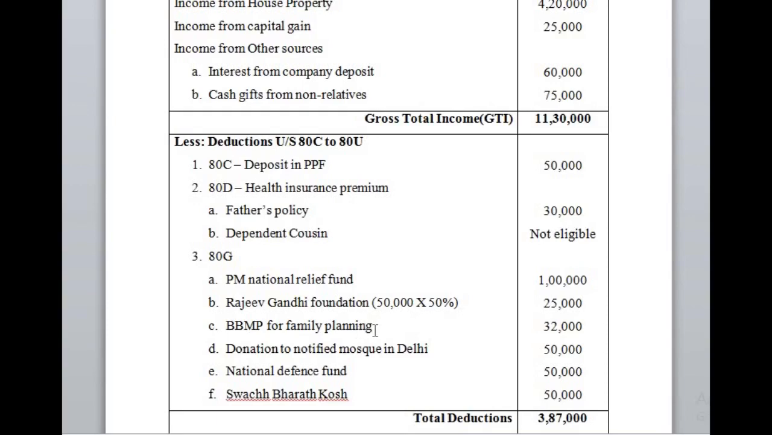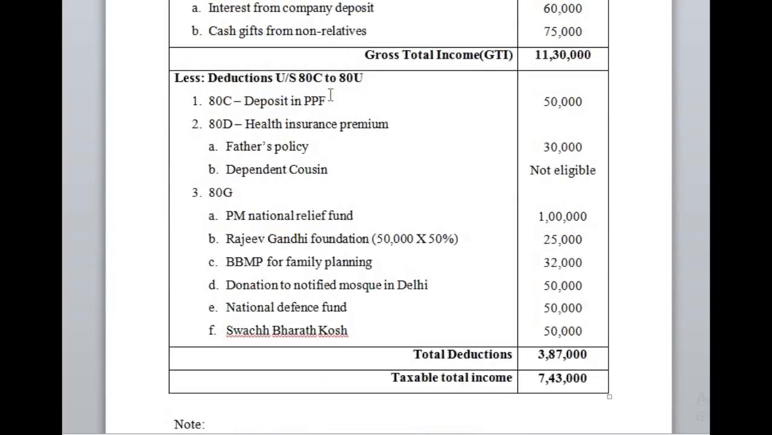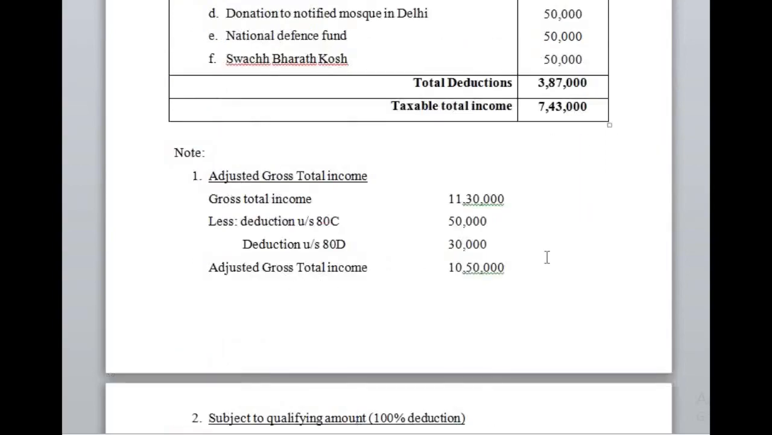So for this we have to find out the adjusted gross total income. As we know, adjusted gross total income means gross total income less the deductions made before 80G. Whatever deductions we have made, like 80C, 80D, 80TTA, 80U, before 80G, all those deductions have to be deducted from the gross total income. The balance will be called the adjusted gross total income.